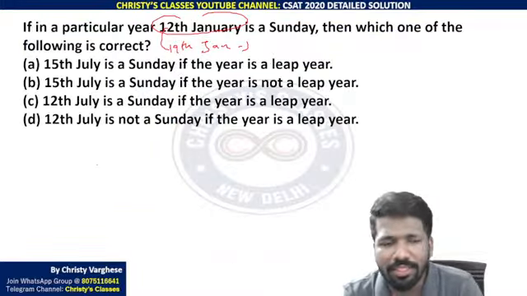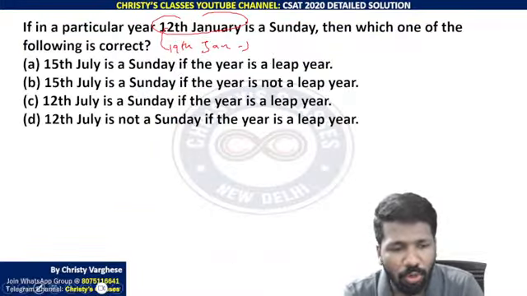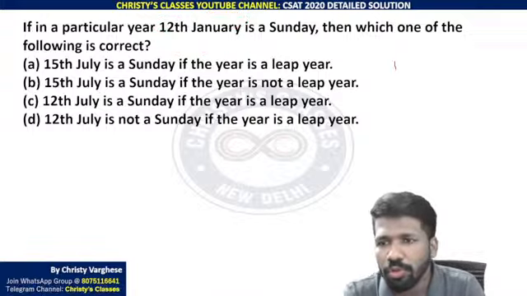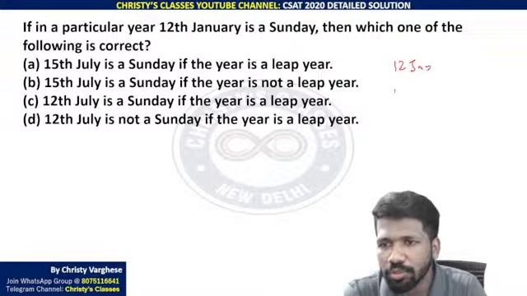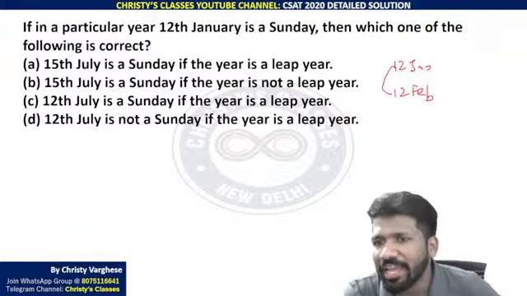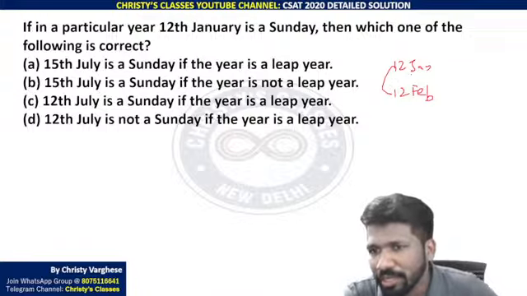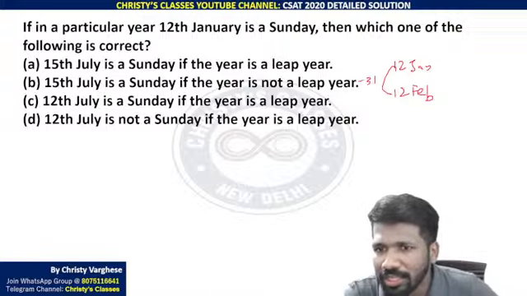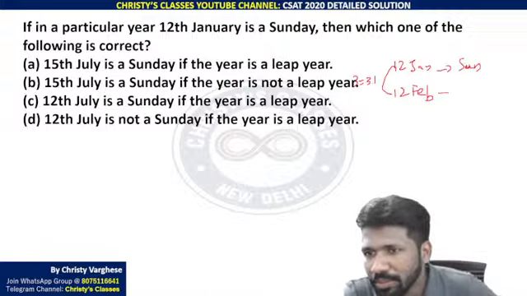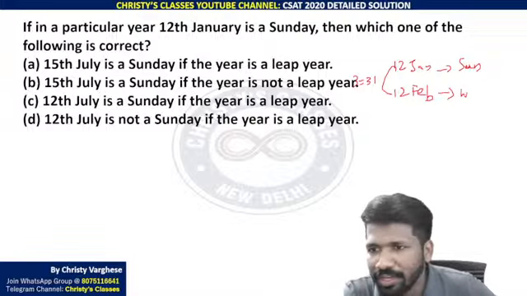So here 12th January we are starting. So don't reach till February 1st. Instead go from 12th Jan to 12th Feb. That is a complete month. Which month? Complete January month days are there in between, because 12 to 12 means 1 month. That is January month, 31 days. 31 is 3 odd days. So 3-day shifting will happen. Sunday plus 3 days will be Monday, Tuesday, Wednesday.